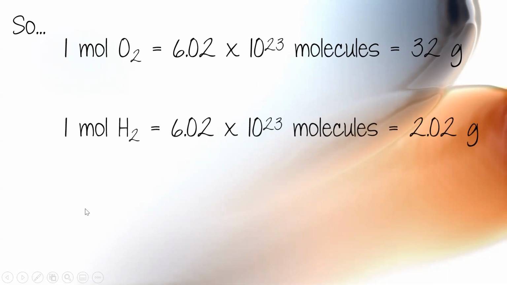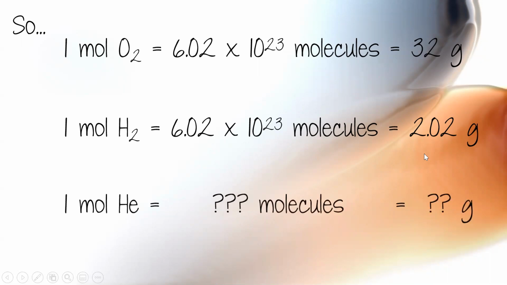If you have 1 mole of hydrogen, 1 mole is equal to Avogadro's number. 1 mole of hydrogen is also equal to 2.02 grams of hydrogen. We have 2 hydrogens, 1.01 plus 1.01 gives us 2.02. So what about 1 mole of helium? Try to figure this one out. Pause the video, try it out. 1 mole of helium is going to equal how many molecules and how many grams? Just consult your periodic table.